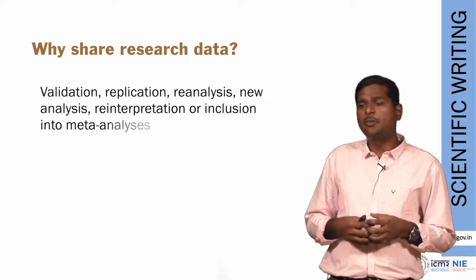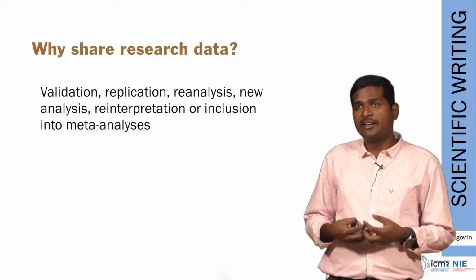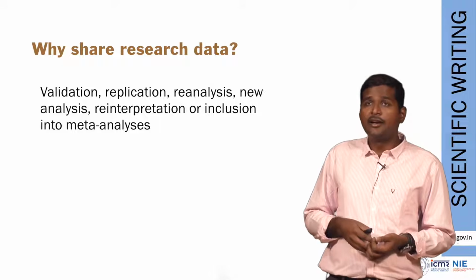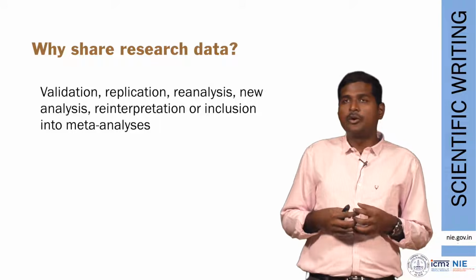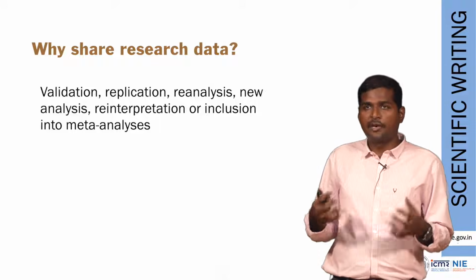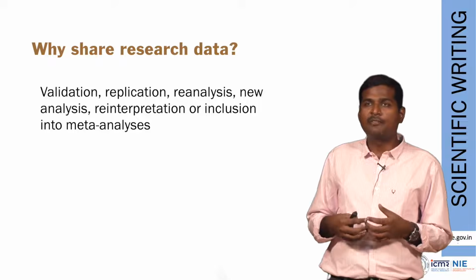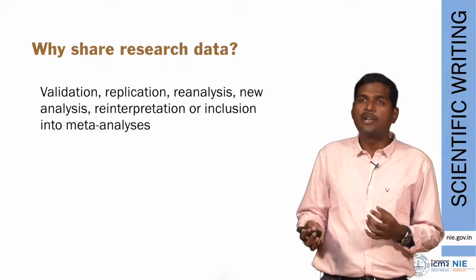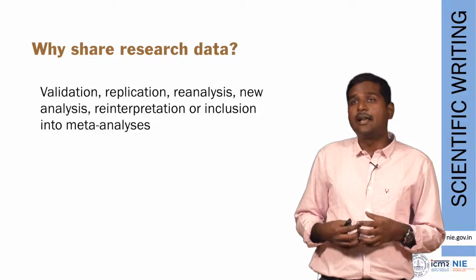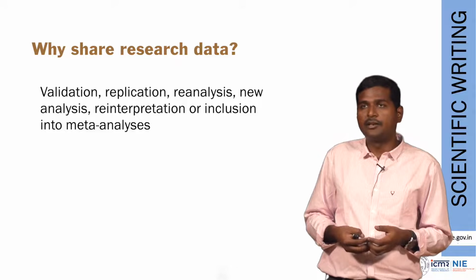It also helps in validation, replication, reanalysis, new analysis, reinterpretation, or inclusion into a meta-analysis. As you know, you might have analyzed your data perfectly, but sometimes you might have overlooked certain variables, you might have overlooked certain errors which might be caught by someone else, and it might help you in understanding your paper much better.